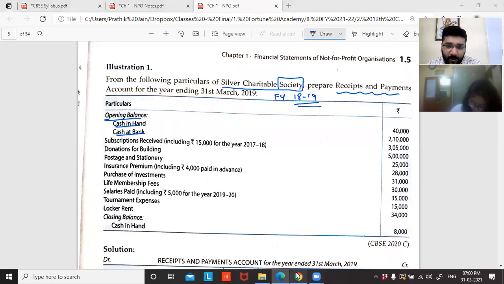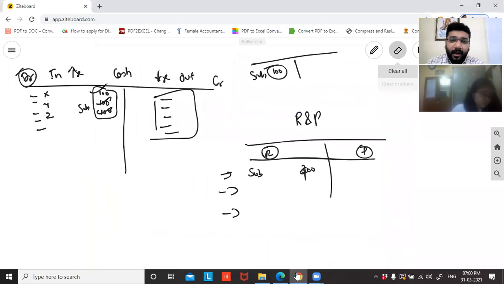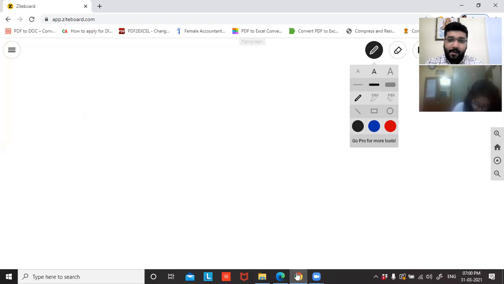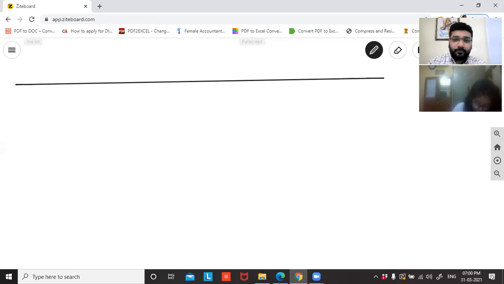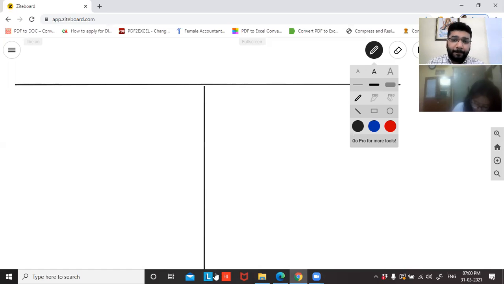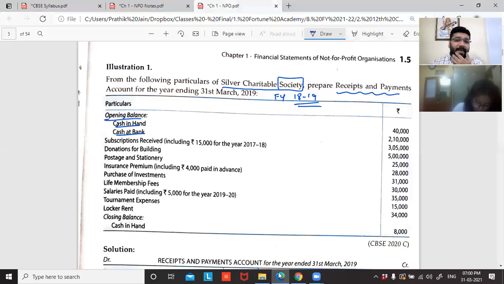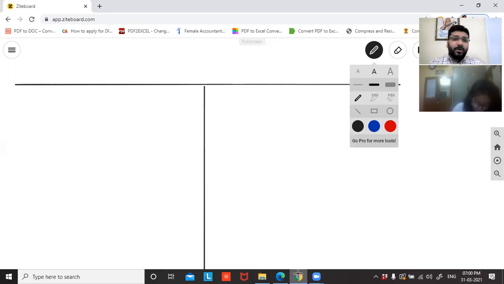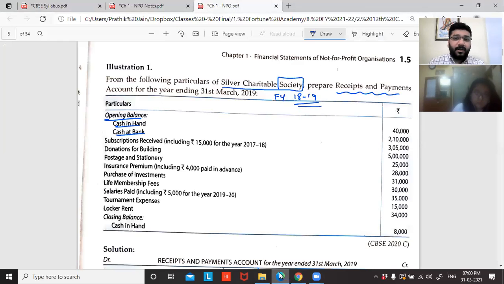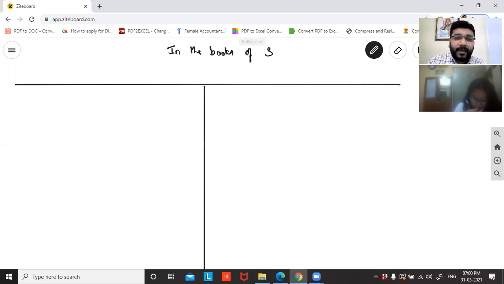So the first thing we'll do is open an account. Guys, this has to be a fair work, so please do it neatly. So what will be the first thing? It is Silver Charitable Society. So the first heading will be, guys, in the books of Silver Charitable Society. Heading is very important.